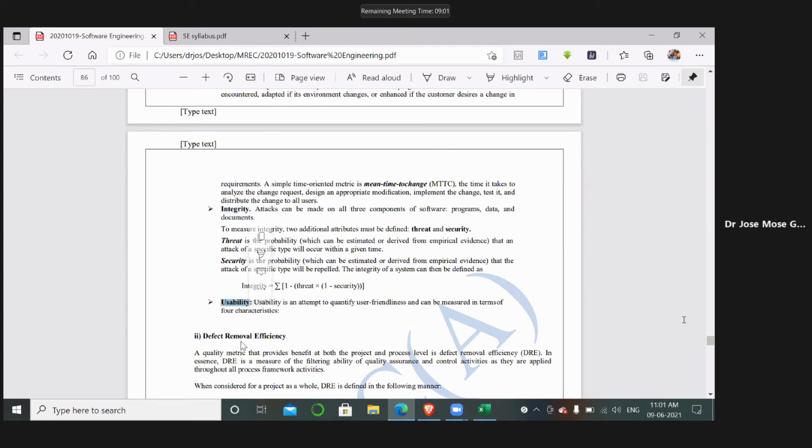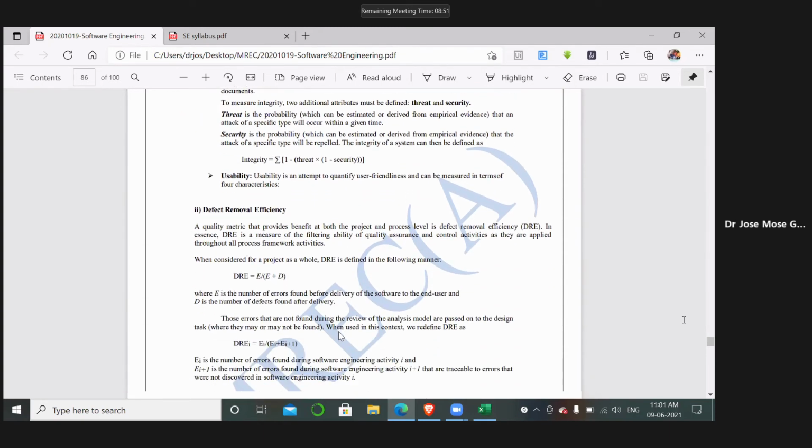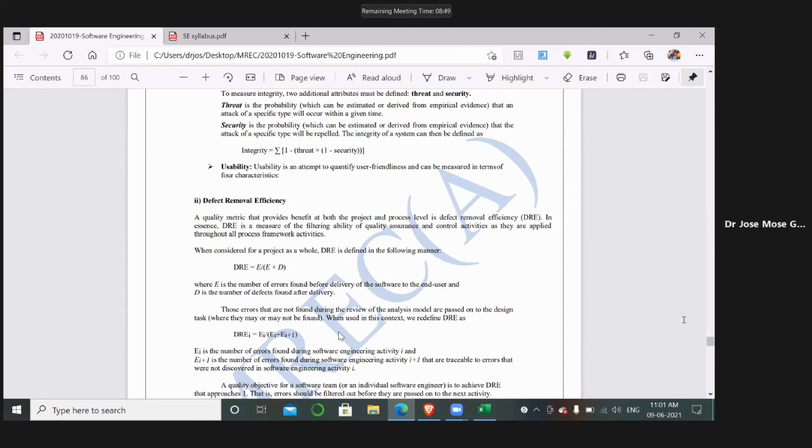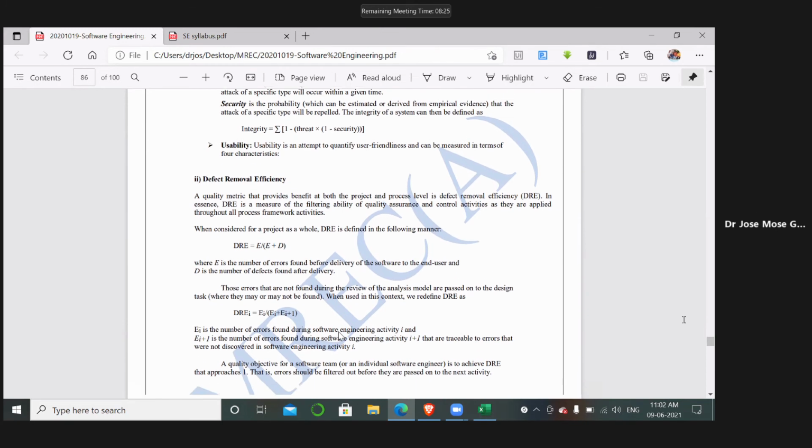Usability is nothing but how user friendly your product is. For usability, we have some measurements: whether the product developed is compatible on all platforms or not, whether the product can be handled by different sets of users, and whether the developed product is user friendly or not. So these are considered in usability.